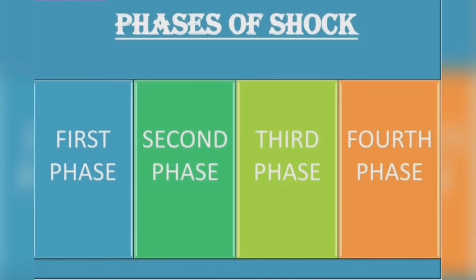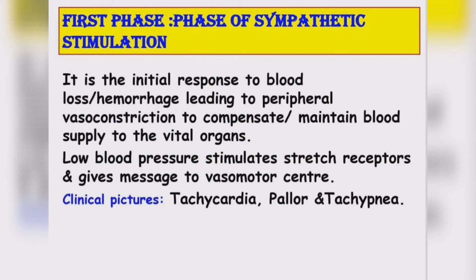Next we will see the phases of shock. Mainly there are 4 phases of shock: first phase, second phase, third phase and fourth phase. So we will see them one by one. First phase. This first phase is called sympathetic stimulation, mainly related to the nervous system and passing of impulses.